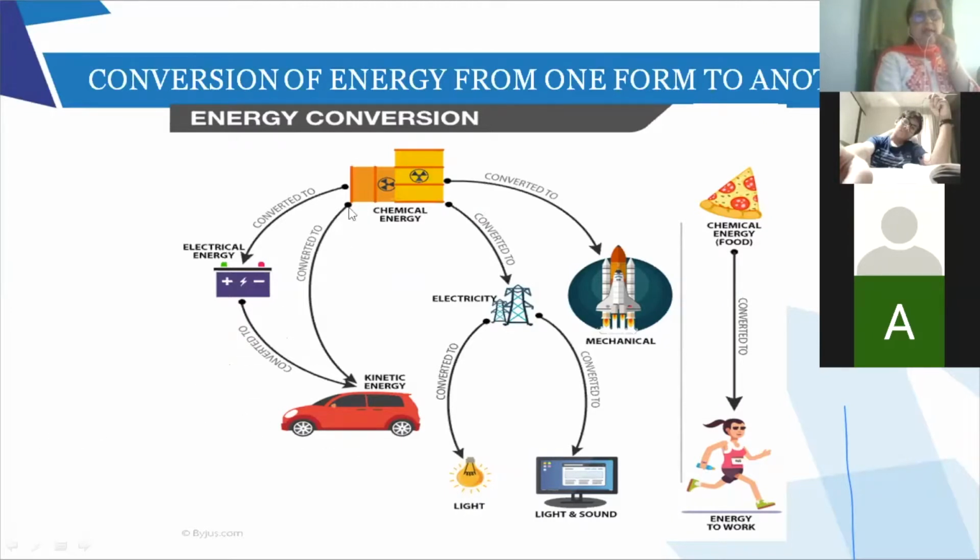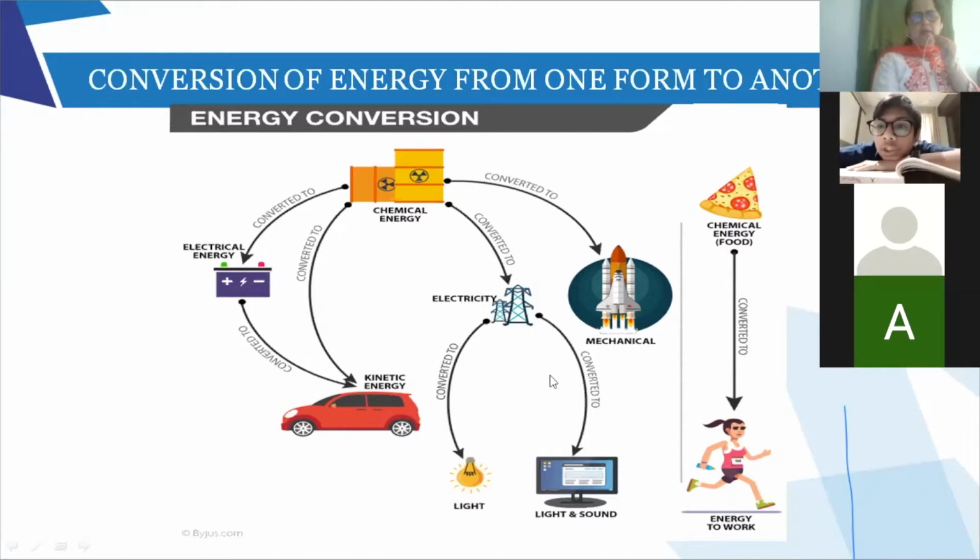Here, directly with the fuel also the car runs, so the chemical energy of the fuel is getting converted into kinetic energy. Over here, in the power plants where coal is used to generate electricity, chemical energy is getting converted to electrical energy, and this electrical energy is getting converted to light energy when you light the bulb.